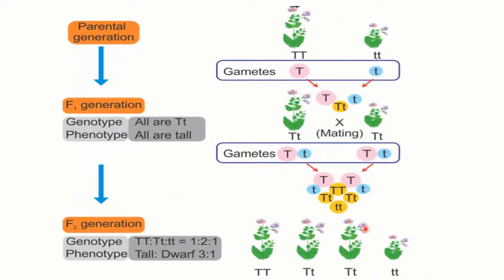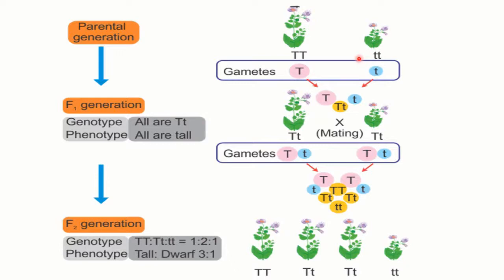Students, according to Mendel's law of segregation, as you can see here, children, the parental generation, that is capital TT and small tt, represent tall and dwarf plant.